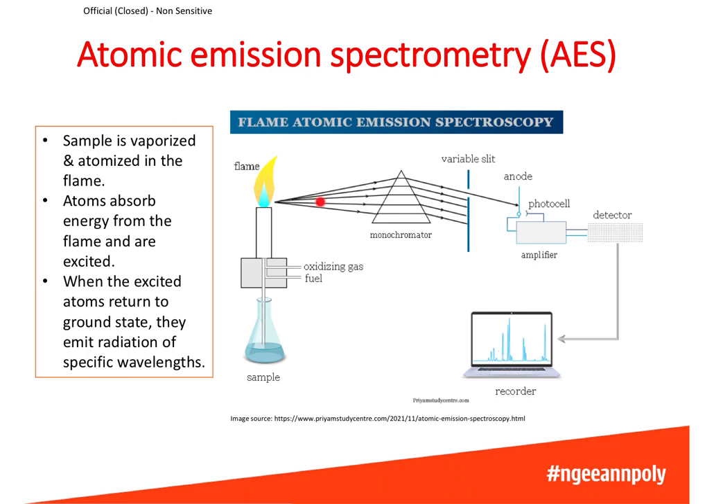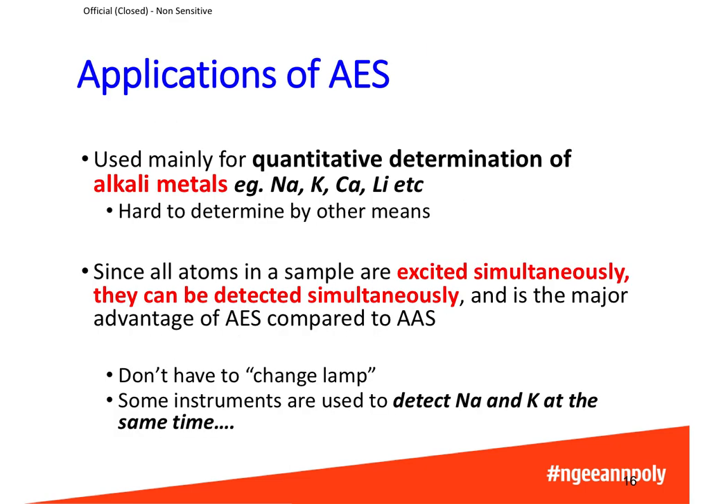The radiation would then go into the monochromator, which would separate them according to the different wavelengths. Then the light from each wavelength will be detected at the detector. AES is used mainly for the quantitative determination of alkali metals such as sodium, potassium, lithium, etc. Calcium can be determined by AES as well.